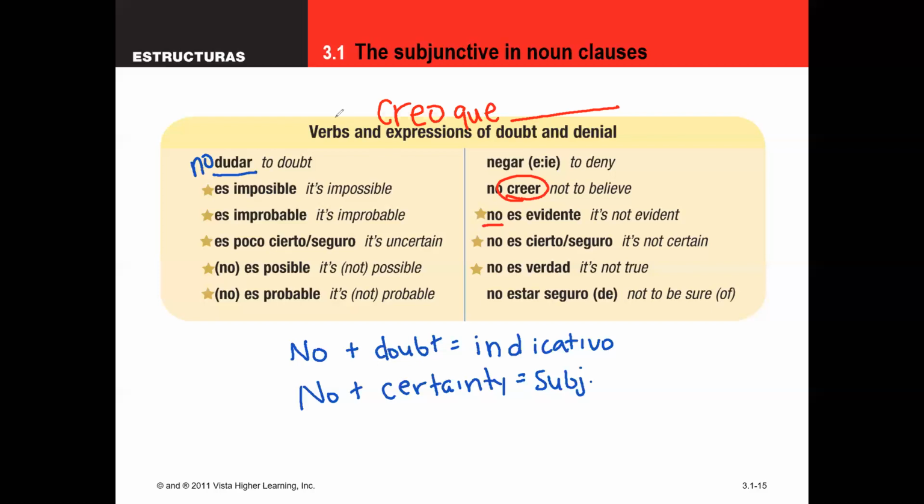If somebody disagrees with me and says no creo, I don't think that they are pretty, no creo que los tigres sean, in that case we'll use the subjunctive because it's simply no creo. Again, these are opinions. It's not something that's obviously certain, it's just expressing an opinion. With a no in front of it, it's still just as much of an opinion as it is without the no. So I don't like to say that opinions are subjunctive, even though you might hear that sometimes. But creer is going to be subjunctive if there's a no in front of it. Without the no, it'll be indicative.